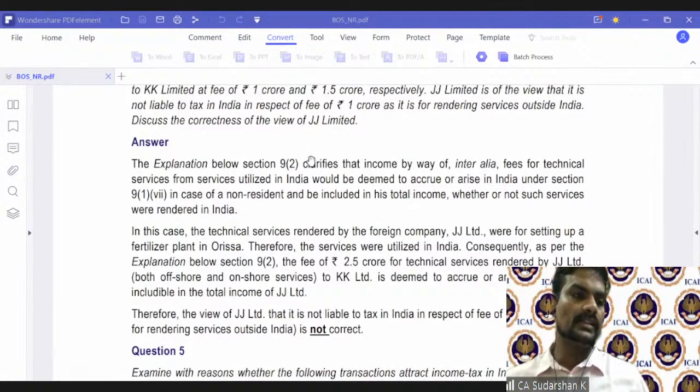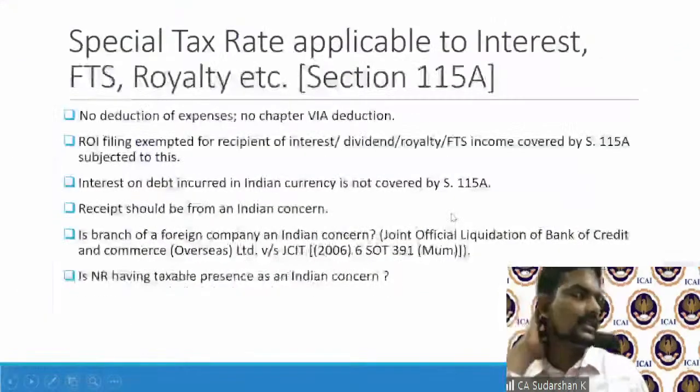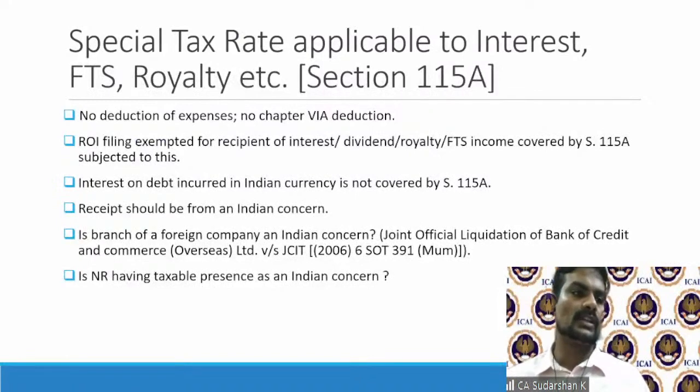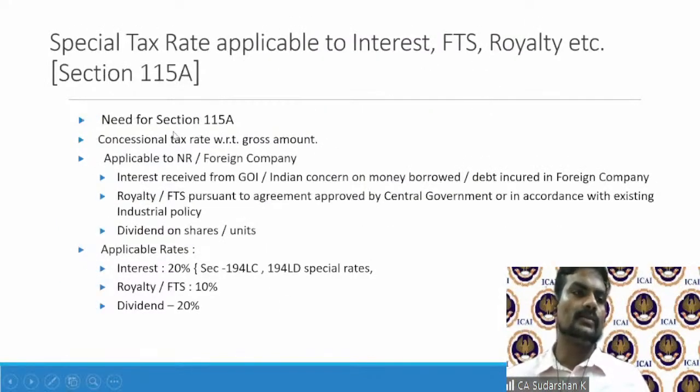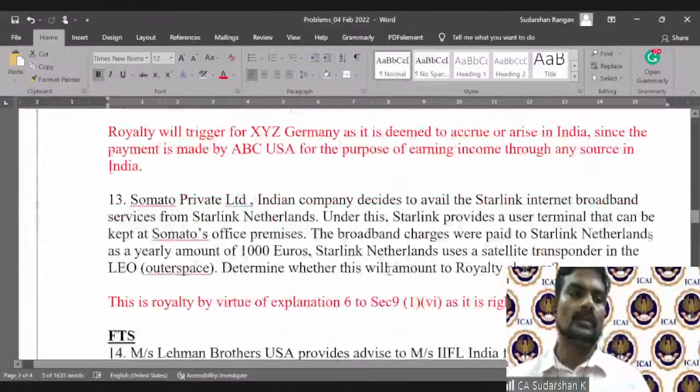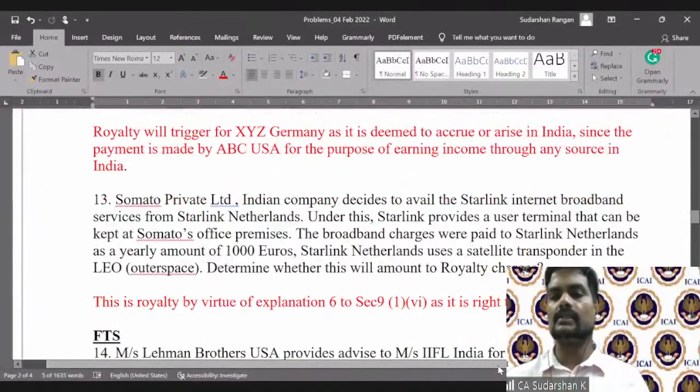Now there's a question which I saw from Namita, about the services relating to Starlink. Why isn't this just a service? Why should it be a royalty? Why should it be a use of process? Now, yes, in this modern day it is nothing but a service. But what the government felt, they wanted to tax Starlink Netherlands here.